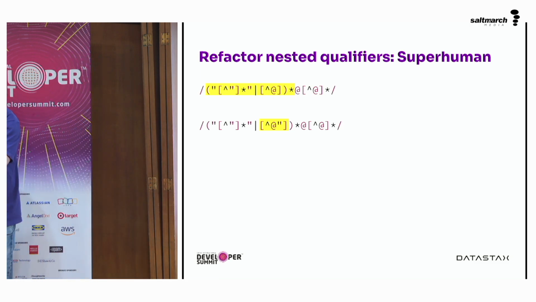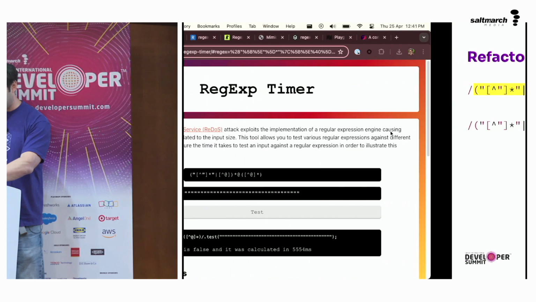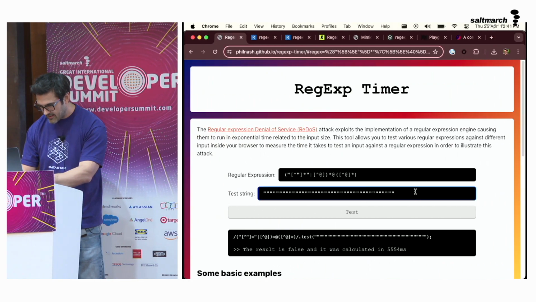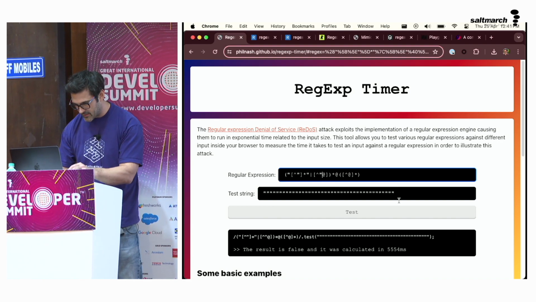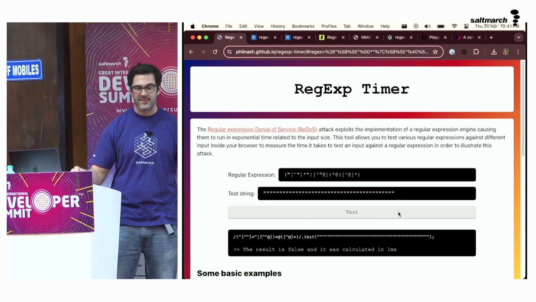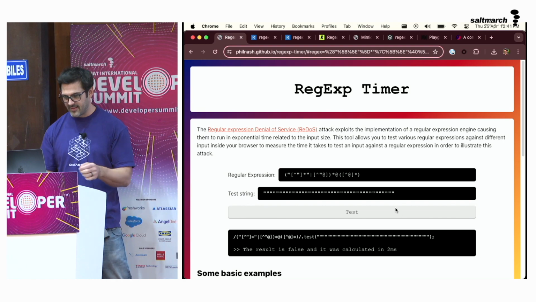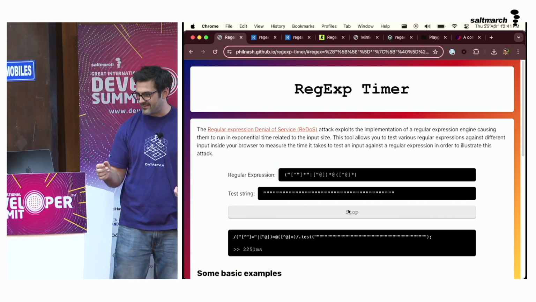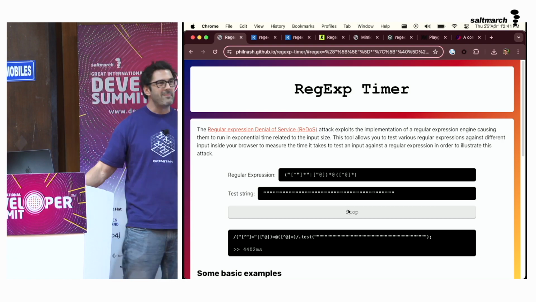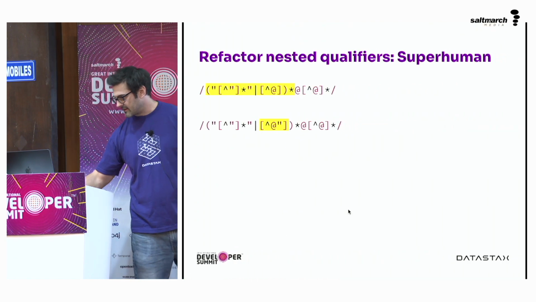In fact, we can look at that as an example, as I have it in the timer here. If we go into that and say, all right, not just an at, but the quotation mark, it now takes a millisecond to fail, whereas that was 7-8 seconds or so before. So just eliminating the overlap does it. I'm going to leave that to go.